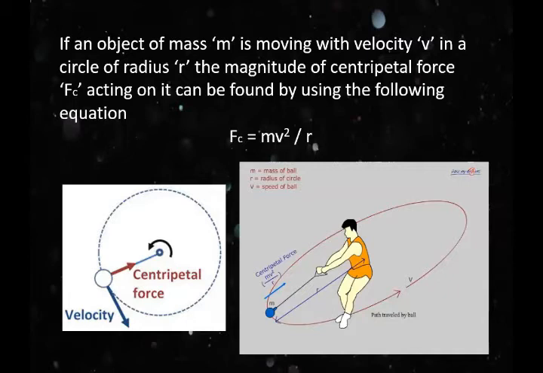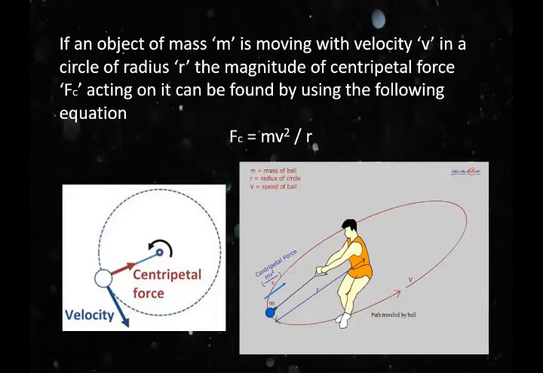The vertical components of the reaction forces balance the weight of the car, and the horizontal components provide the necessary centripetal force for the car to take a turn. How does a car take a turn on a curved path?